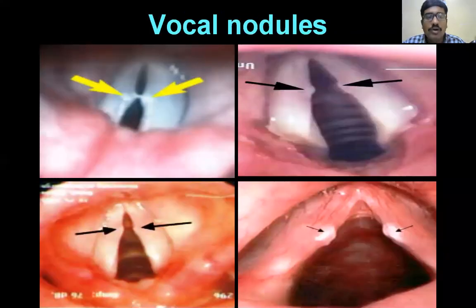Okay. So these are the images of vocal nodules. It is present at the junction of anterior 1/3 and posterior 2/3. This is the vocal nodule. So you are able to see the bilateral vocal nodules. Is it generalized or localized? It is a localized lesion, not a generalized lesion. But in Reinke's edema, it is a generalized lesion involving the whole vocal cord. In vocal nodule, it is only a localized lesion confined to the junction of anterior 1/3 and posterior 2/3. So these are the images of the vocal nodules.